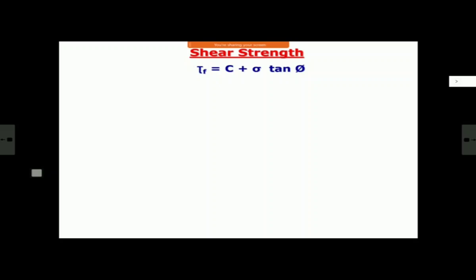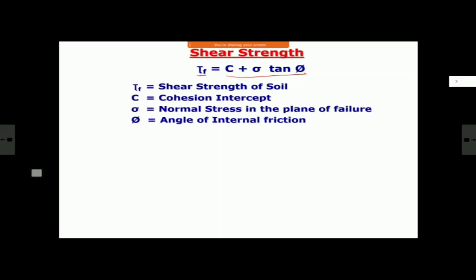Now, we have seen this equation previously also. The shear strength of soil, tau, or tau at failure, is given by C plus sigma tan phi. C is your cohesion, sigma is normal stress, and phi is the angle of internal friction. We have seen this when we were talking about slope stability. That is the total stress principle, when we are not taking into account pore water pressure.